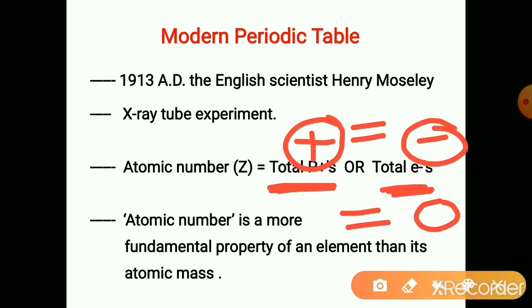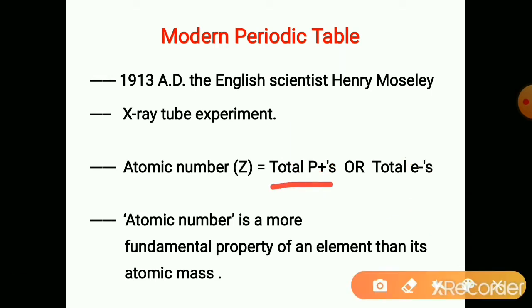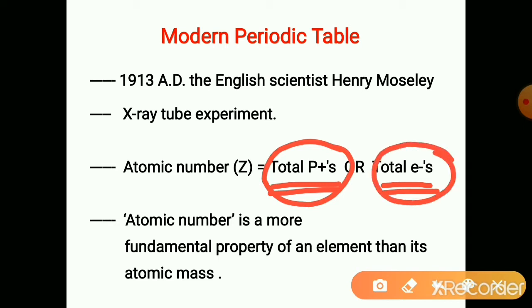Atom of any element is electrically neutral because the number of positive charges, that are the protons, is equal to the number of electrons. That is why it is electrically neutral. So atomic number is the number of protons in that atom or the total number of electrons in that atom. Remember, the number of protons is always equal to the number of electrons in an atom.